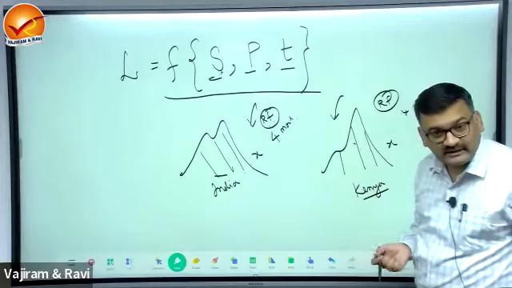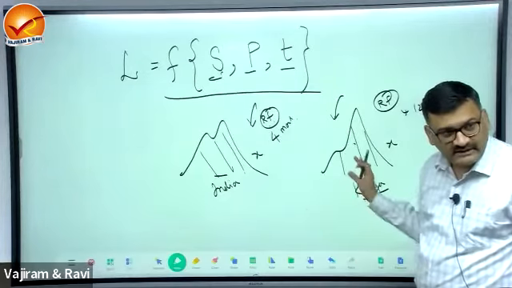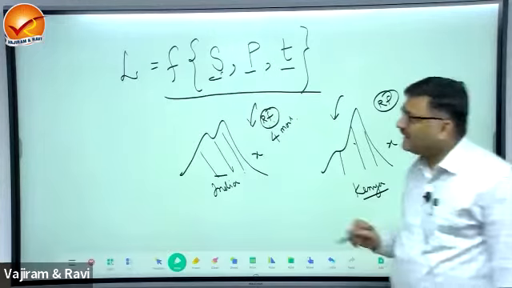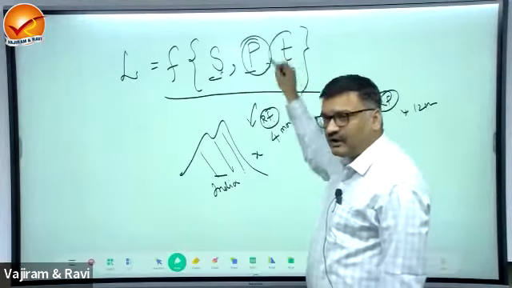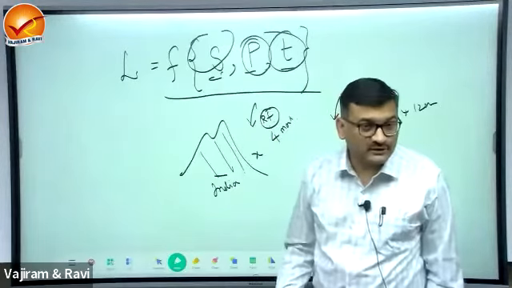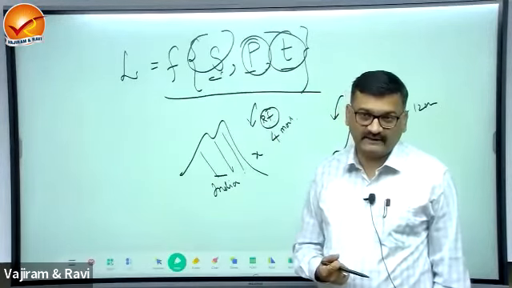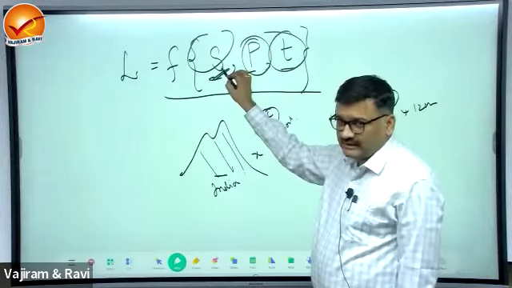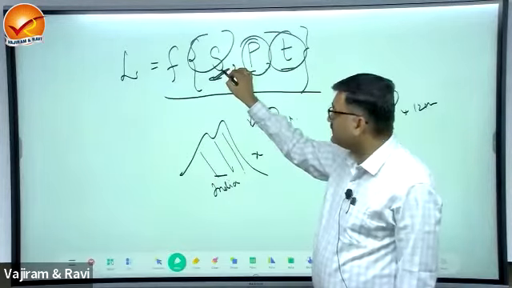What will be the resultant landform now? Will they be the same? No, the resultant landform will be different. It means that if you change any one of these, the resultant landform will also get modified. Okay? So the base rock is known as regolith or geological structure.